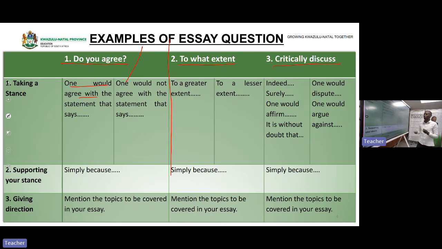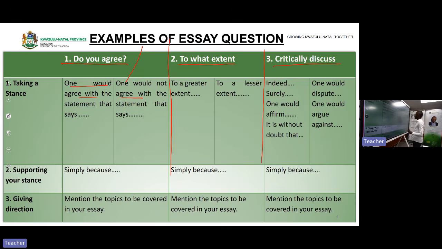And if you do not agree with the statement, one will not agree. We say we do not use personal pronouns, meaning you do not say I agree. It is wrong when you say I agree. In history we do not use personal pronouns. So that is why one would agree with the statement that says the statement. Or if you disagree, one would not agree with the statement that says.